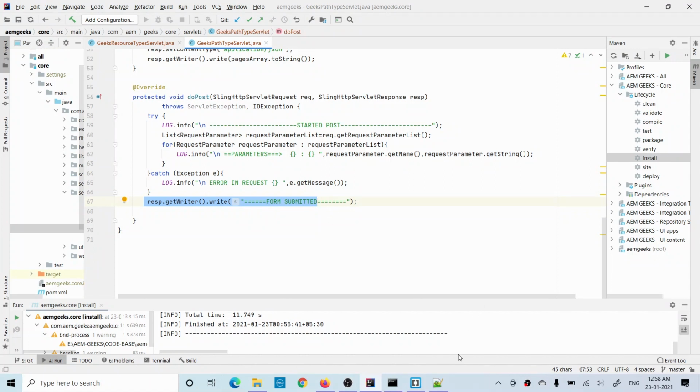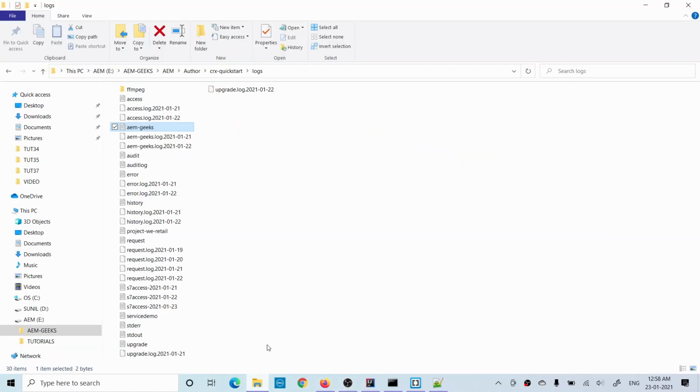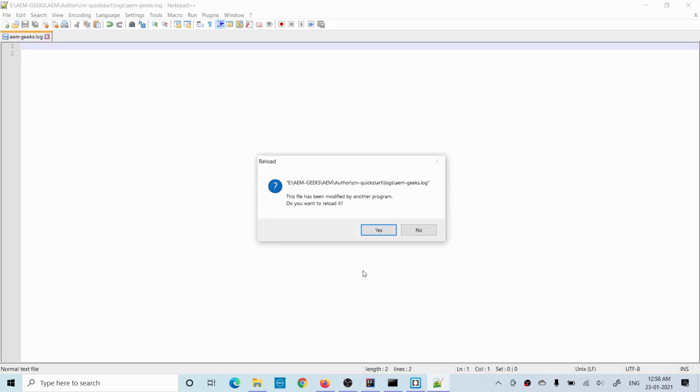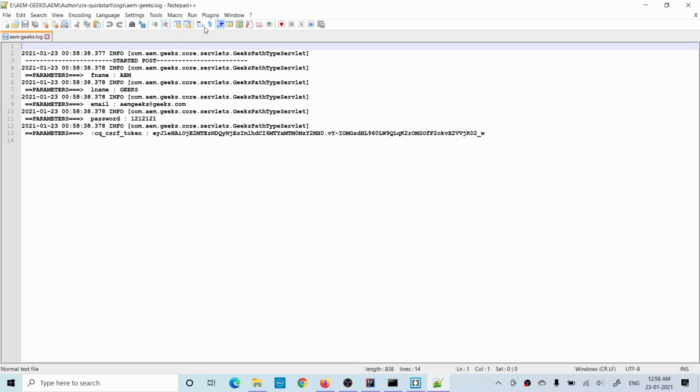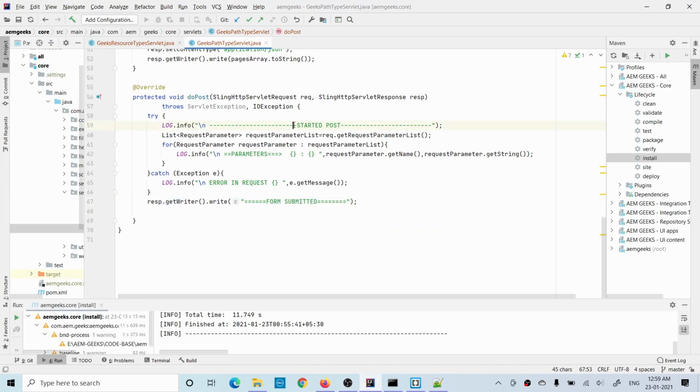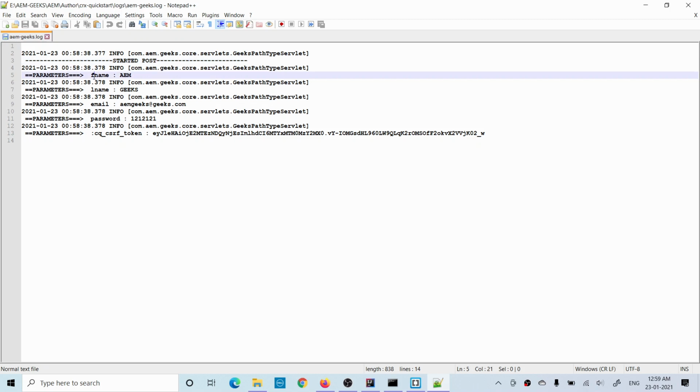Now let's see the data. Let's go back. I wrote that in the log file, so this is my log file. Open that. See, the data has been submitted. My post started, what I wrote here, and it is printing the parameters, meaning whatever I submitted here. The first name was AEM, last name was geeks, and email whatever I mentioned.